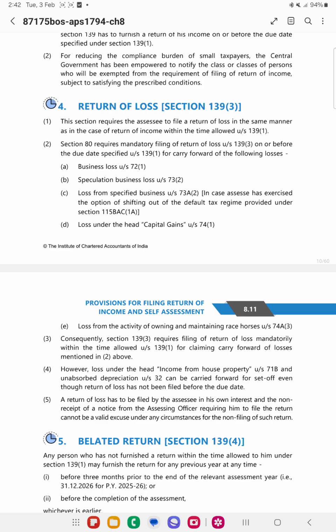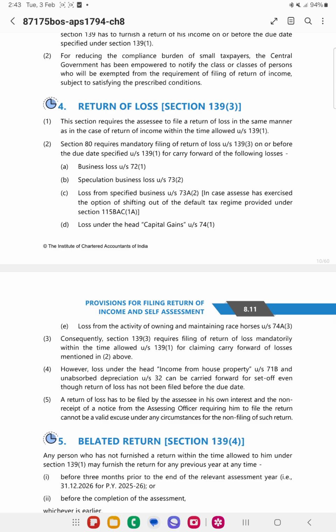If you want to carry forward all these losses, except in case of loss from house property or unabsorbed depreciation, you need to file the return of income on or before the due date. So if you don't file the return of income within the due date, you cannot carry forward the loss.